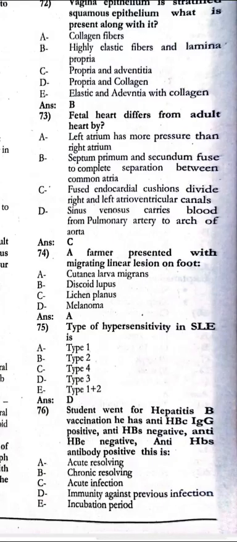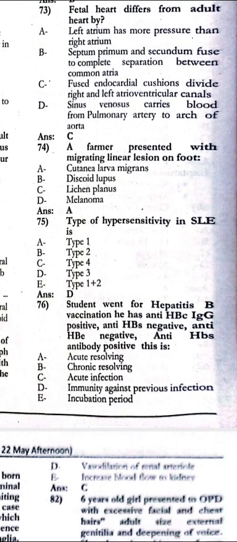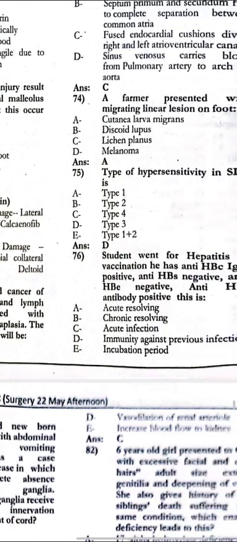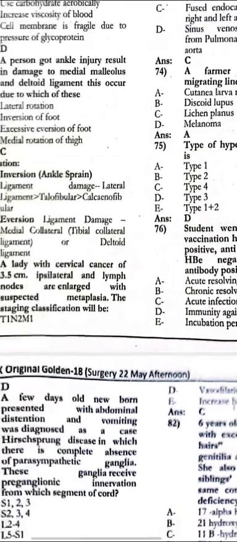The farmer presented with the migratory linear lesion on the foot. There is a cutaneous larva migrans. The type of hypersensitivity in the SLE is the type 3. The student went for the hepatitis B vaccination. He has anti-HBc IgG positive, HBsAg negative, anti-HBs antibody positive. This is basically the immunity against the previous infection.